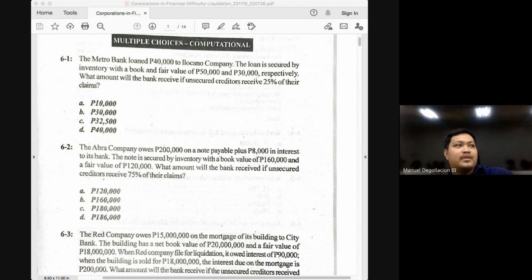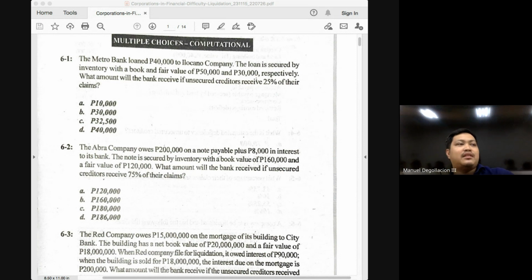Third would be the administrative expenses related to the liquidation. We are not talking about administrative expenses related to your operations. We don't care about that. The administrative expenses in relation to the liquidation.